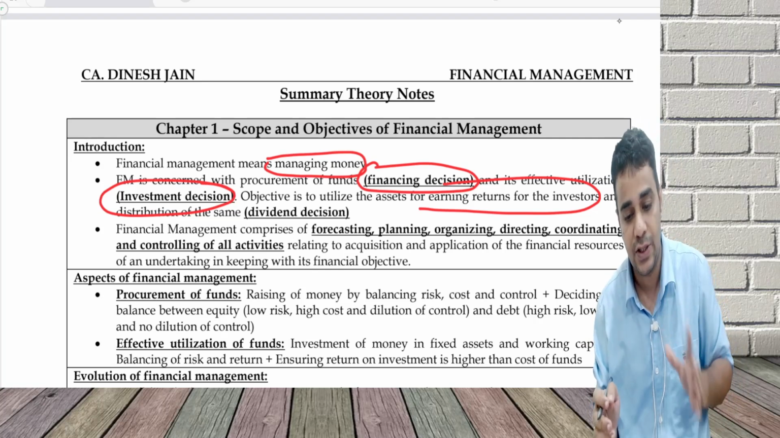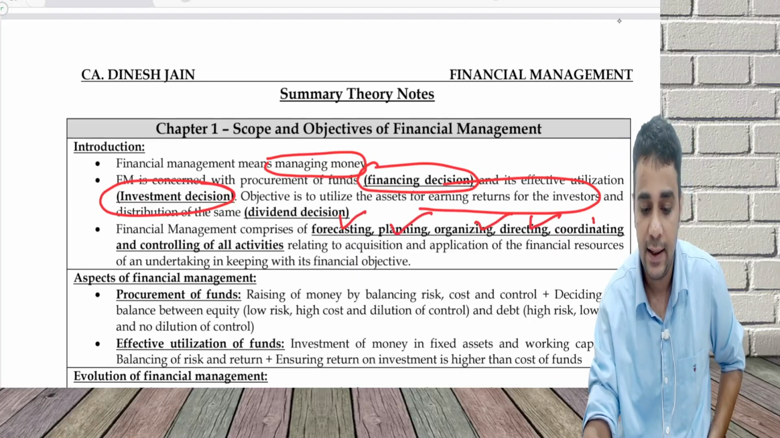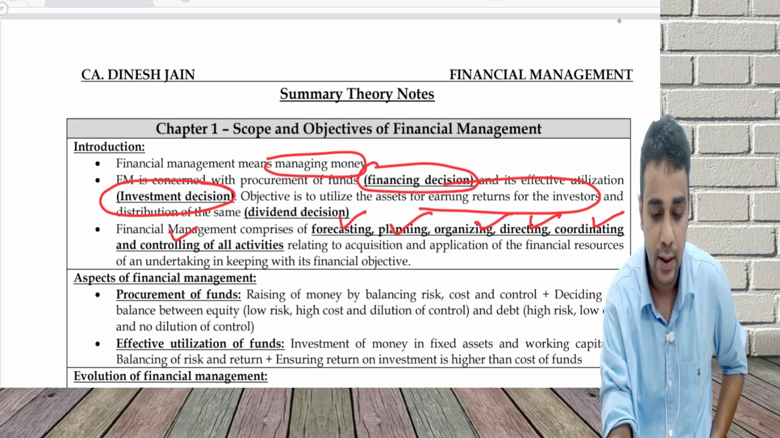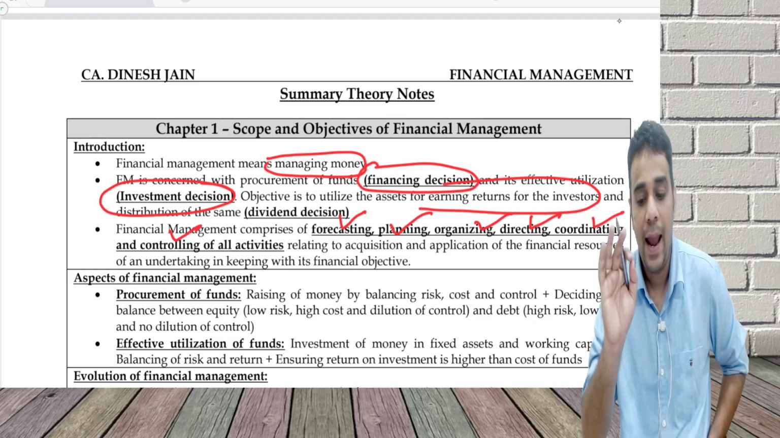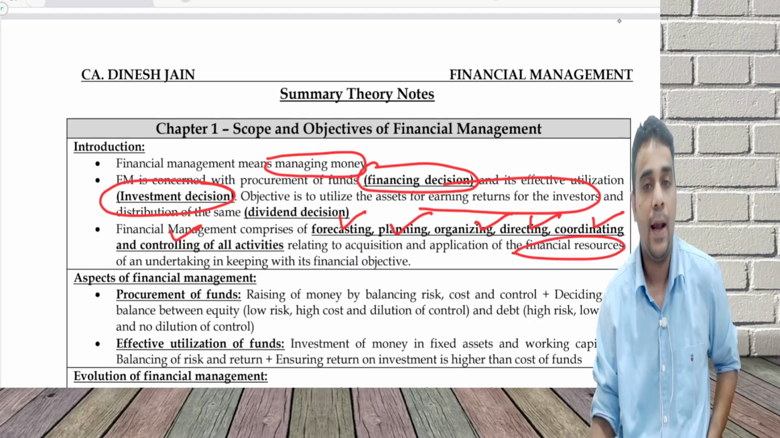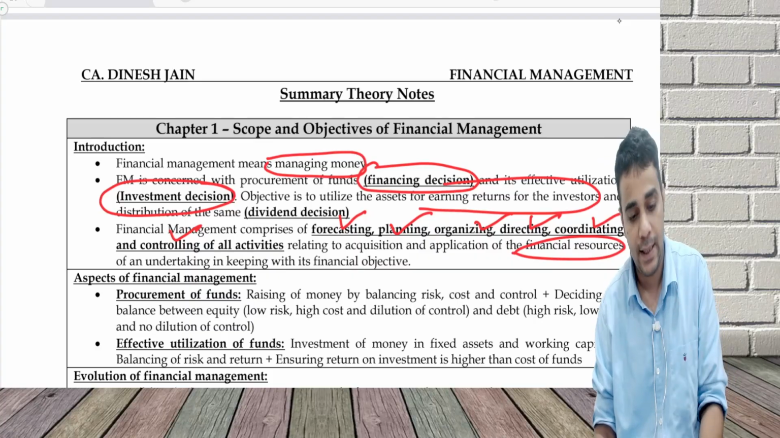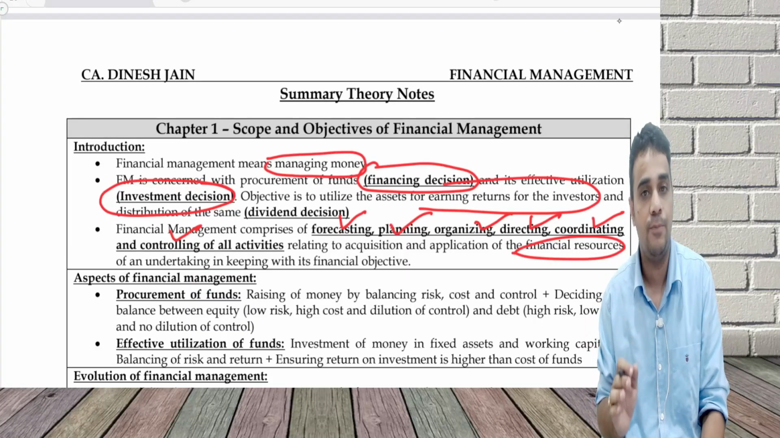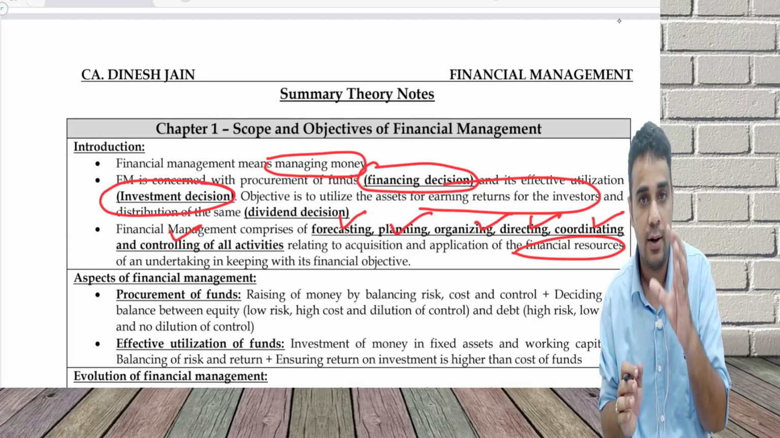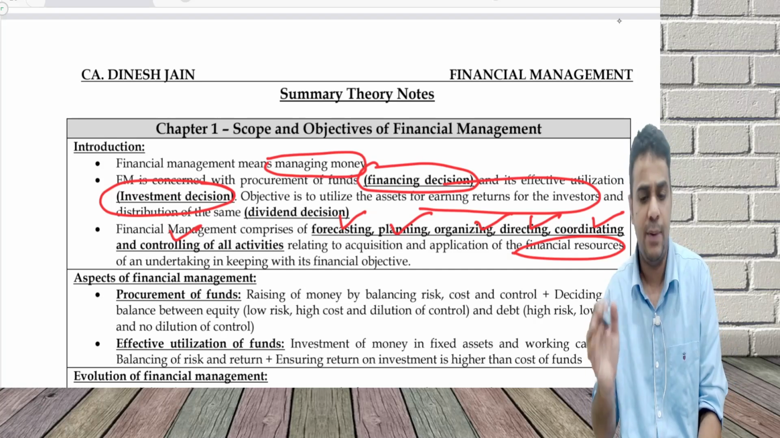FM comprises, this is a definition: forecasting, planning, organizing, directing, coordinating and controlling of all the activities relating to the acquisition and application of money, with an objective. I have some financial objective, we'll understand as we proceed. There's something called wealth maximization, there's something called profit maximization, which is better and all, you will understand.